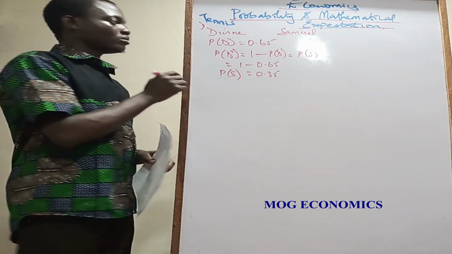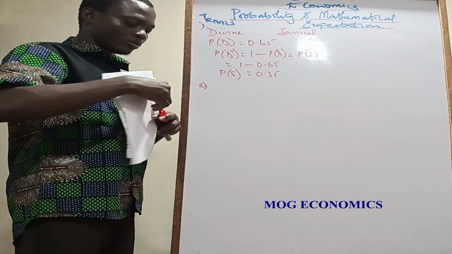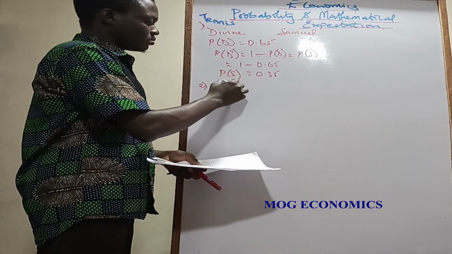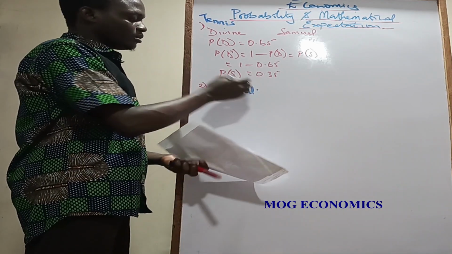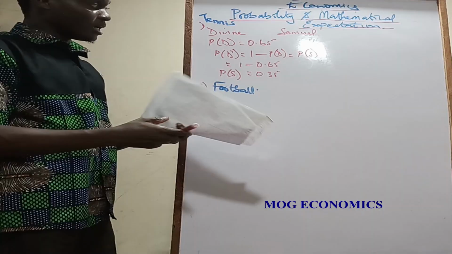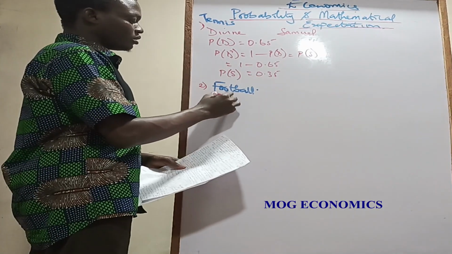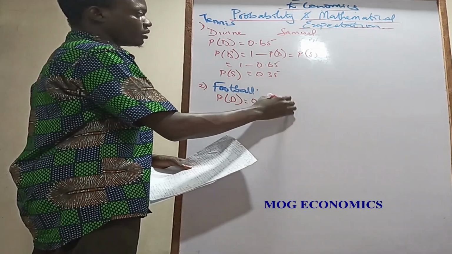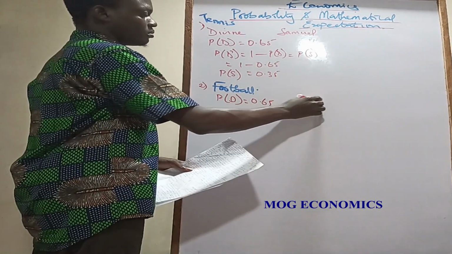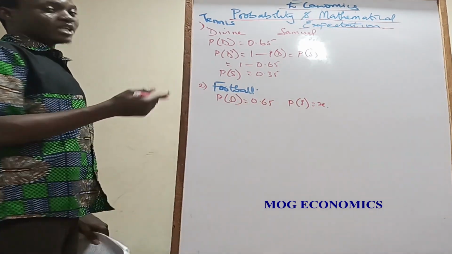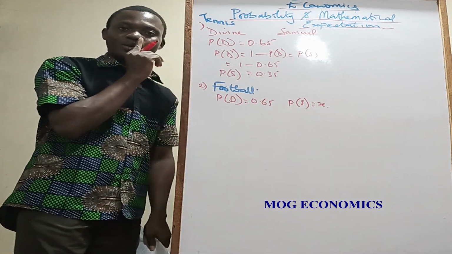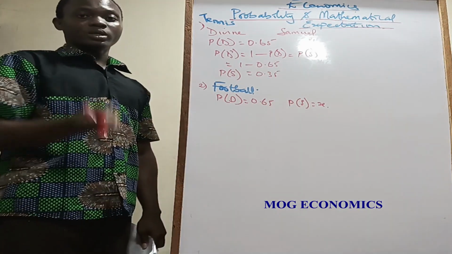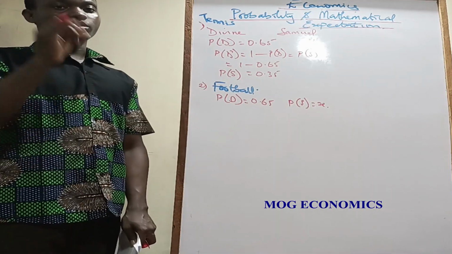Now, number 2, let's now assume that it's a game of football. The same question, but it's a game of football. So what exactly would be the probability? We know that from previous matches, Divine's probability of winning the game is 0.65. So what's the probability of Samuel winning the game? Actually, it's not straightforward, because in a game of football there are 3 possibilities. There could be a win, there could be a draw, there could be a loss.